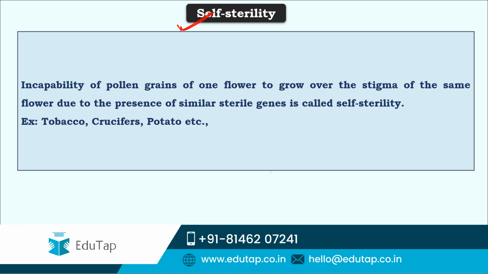This self-sterile gene is present in the ovule and the pollen grain, because of which the pollen grains of the same flower will not be able to pollinate the stigma of the same flower. So this is called self-sterility, and this is very commonly observed in tobacco, crucifer family flowers, and potato.